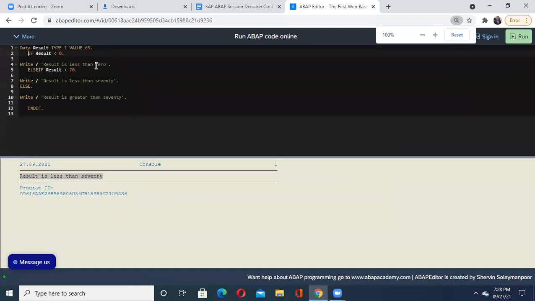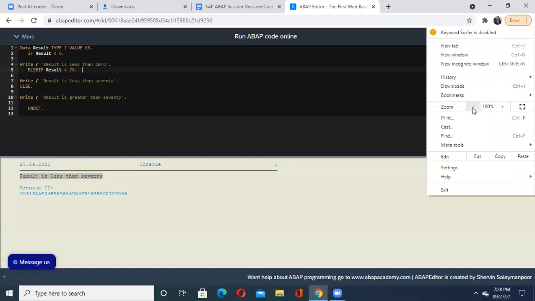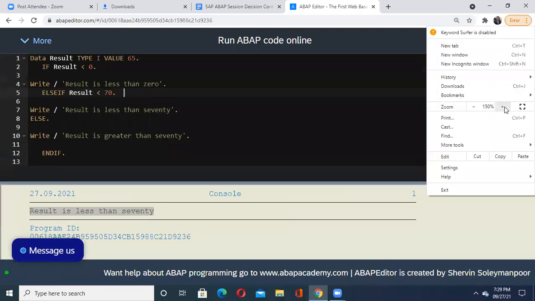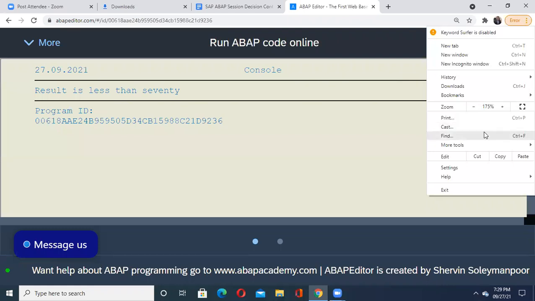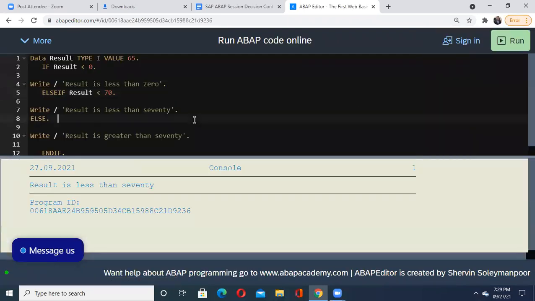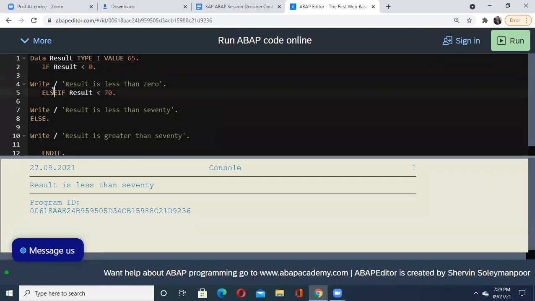No. Just a minute, I will press something. Sorry, everyone. It is too big. Just for your understanding, I'm doing it. When the if condition, result less than 0, is not true, then the control goes to else if.